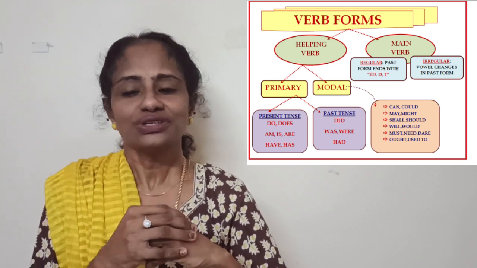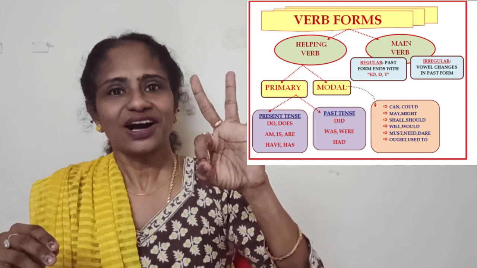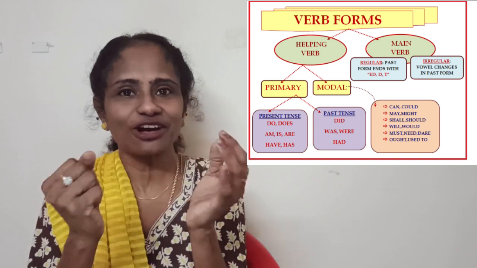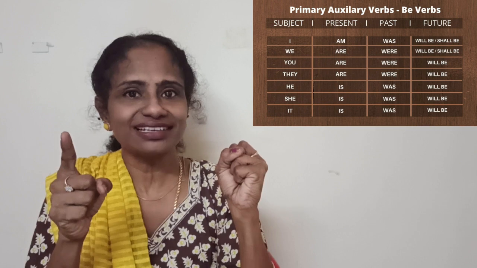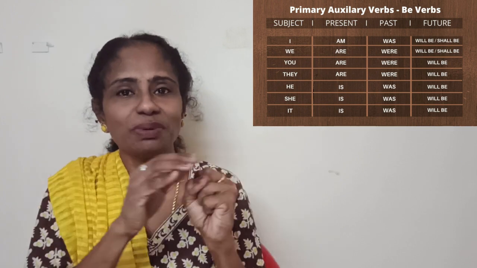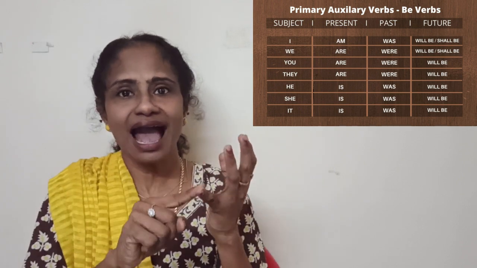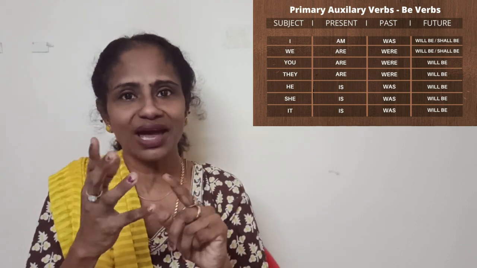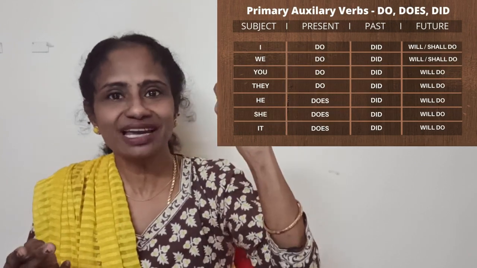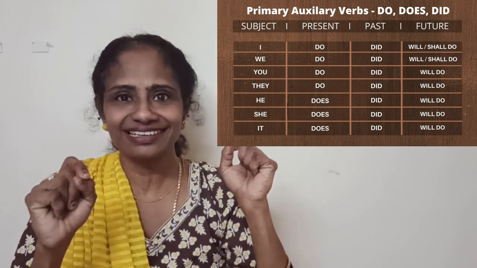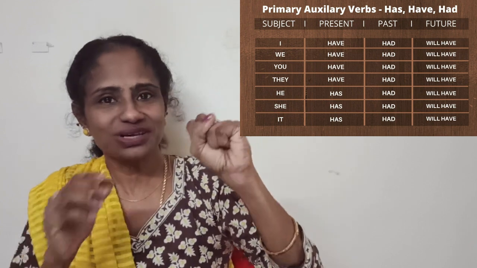Okay, wonderful. So now here I would like to draw your attention to the third family. I call them family because there are three members in the family. First the be family, there were 7 members in the family. Be is the head of the family. Okay, am, is, are, was, were, will be, shall be. And the second family is the do family, and there were 3 members in the family: do, does and did. Right now we have this has or have family, and there are 3 members in the family.